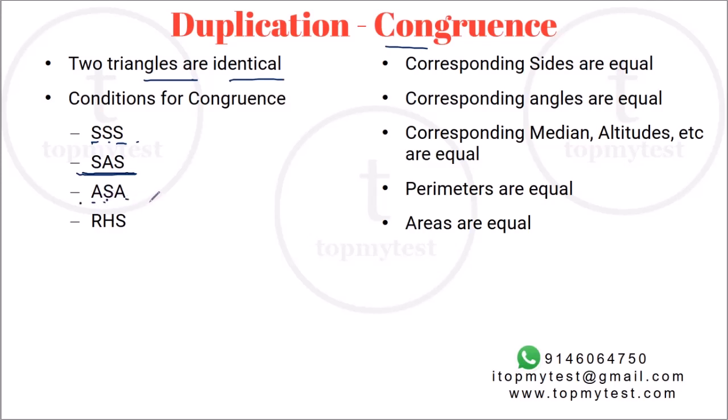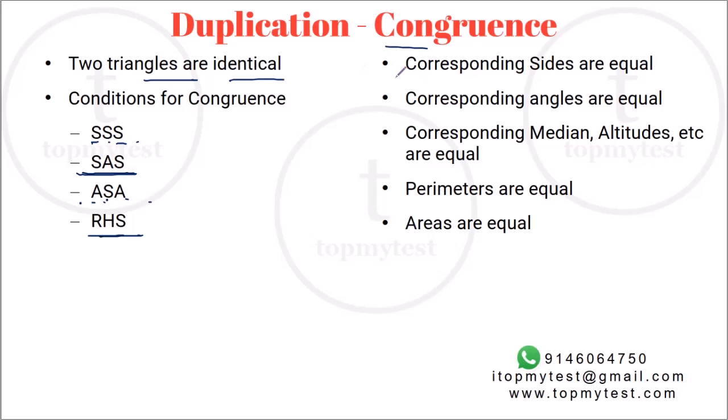ASA, angle, side, angle, 2 angles and the included side. And RHS, which is in a right angle triangle, if the hypotenuses are equal and one of the non-hypotenuse sides are equal for these two, then the two triangles will be identical, right? The proof is available in most 8th, 9th, 10th class textbooks, also available on Wikipedia. You can have a look at that.